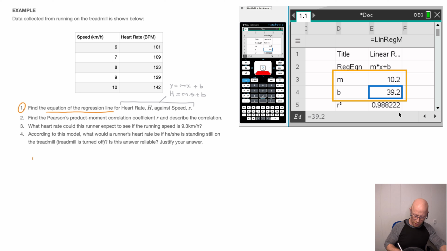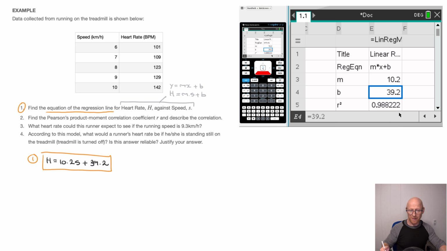So for question 1, we can go ahead and state our answer as h is equal to 10.2 times s plus 39.2. And that's the answer. We now have the equation of the regression line for the heart rate h against the speed s. That being said, I carry on and we now look at question 2.